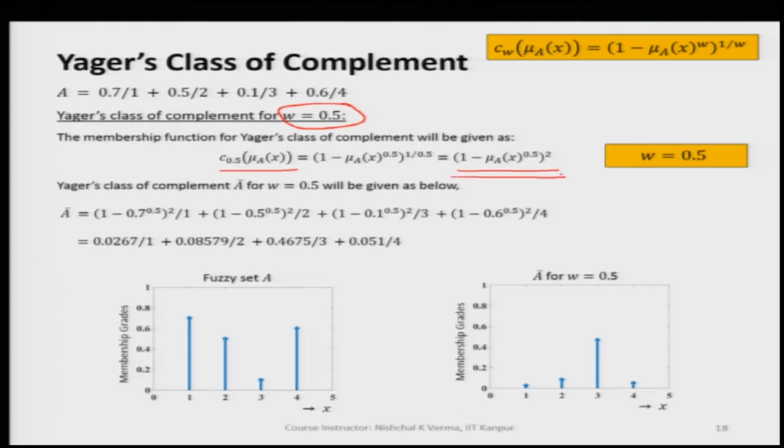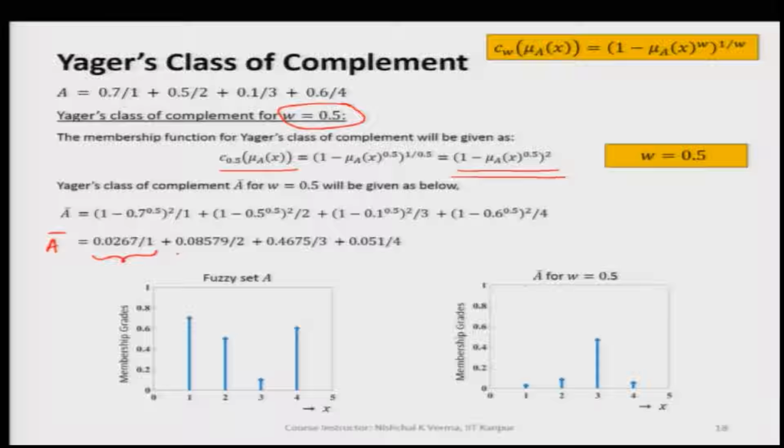When we compute this, we finally get this value mentioned here, that is 0.0267 by 1.